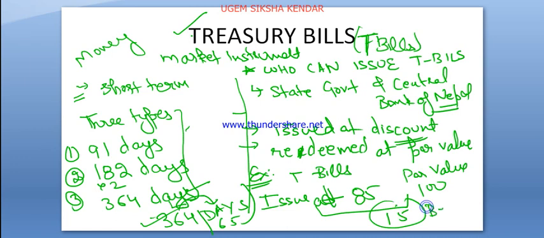This is the benefit. So there is no interest rate. Basically the difference between the issue price and the par value represents the return. Here the return is 15 rupees. So the return is basically the difference between the par value and the issue price.